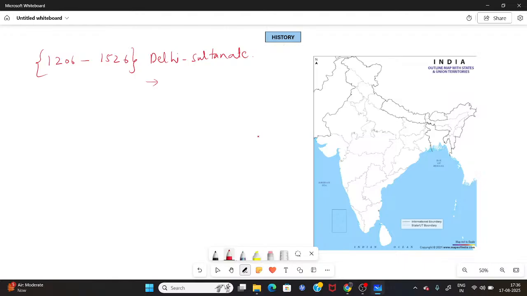He was a slave of Muhammad Ghuri, and he was not a very capable military general, because all his life he spent in service of Muhammad Ghuri. Because of that, he was not that good at leading the masses and their forces. So he was not a capable military general.